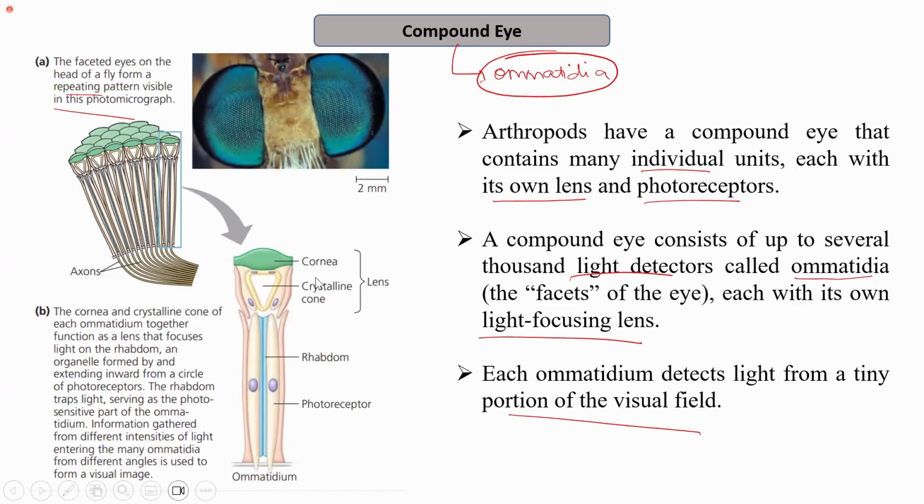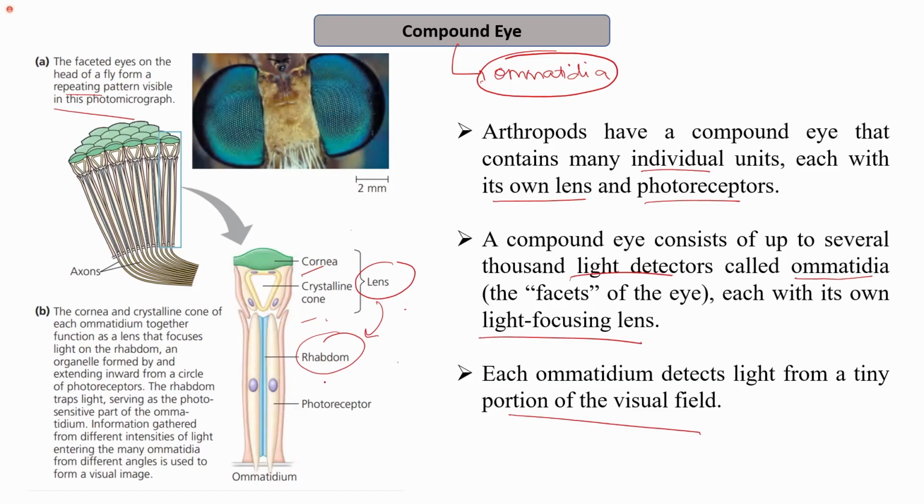So the cornea and the crystalline cone of each ommatidium together form the lens. You can see this is a zoomed-in image of a single ommatidium. The cornea and the crystalline cone form the lens that focuses the light on the rhabdom. So the cornea captures the light, and the lens, using the crystalline cone, focuses the light on the rhabdom.